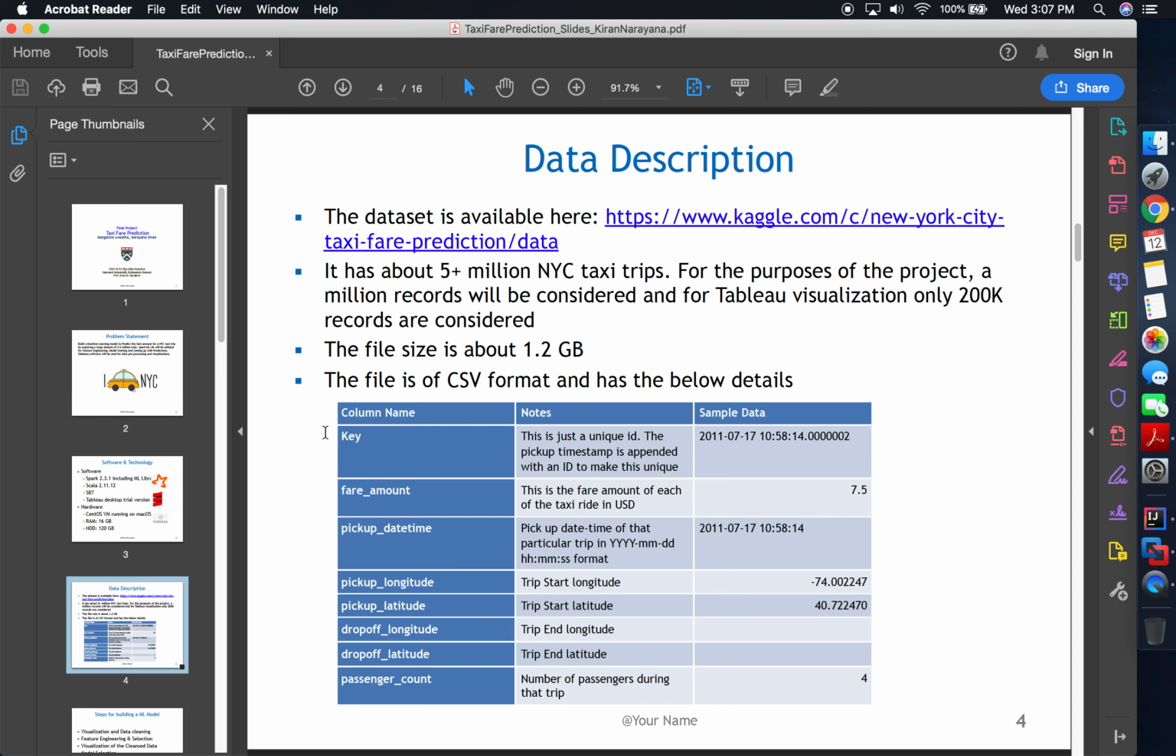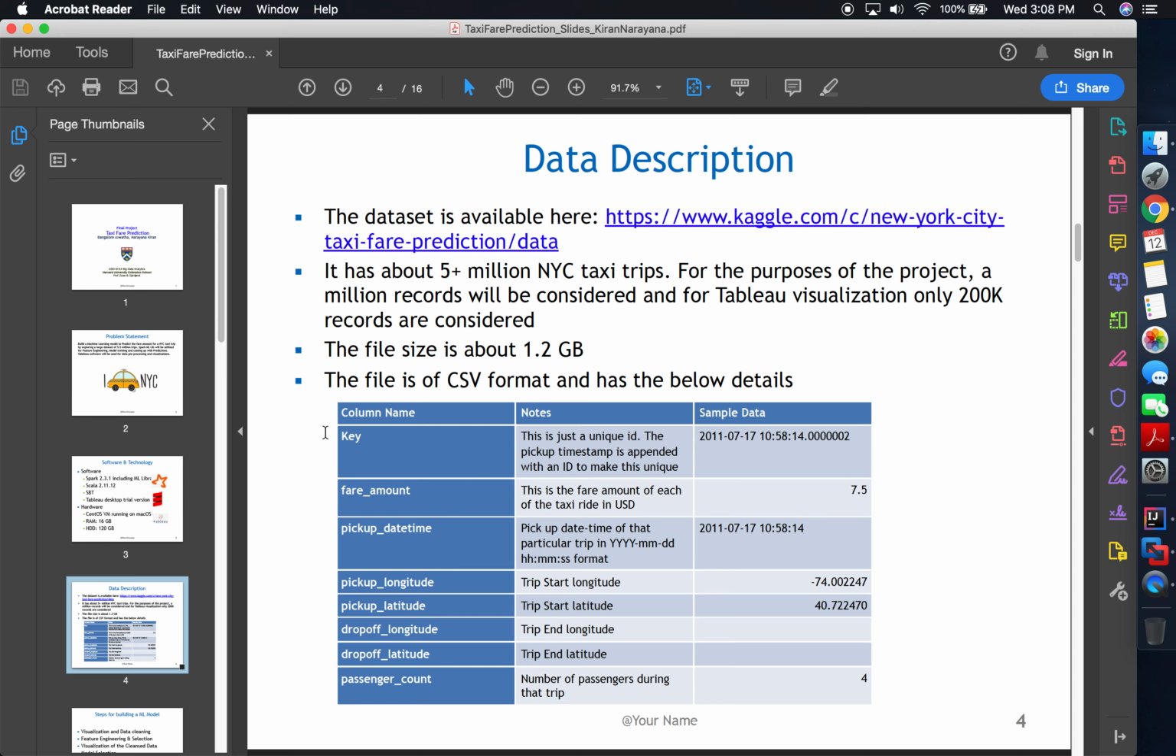Data description. This data is available as a part of a challenge on kaggle.com. It has about 5+ million NYC taxi trips, but for the purposes of the project, a million records will be considered, and for Tableau visualization about 200,000 records will be considered. The file size happens to be about 1.2 gigs, and the format is CSV, comma separated values.